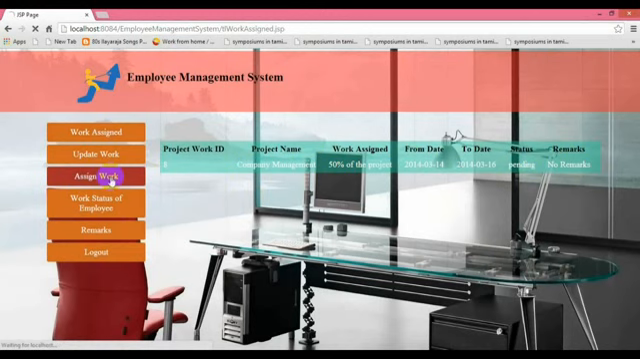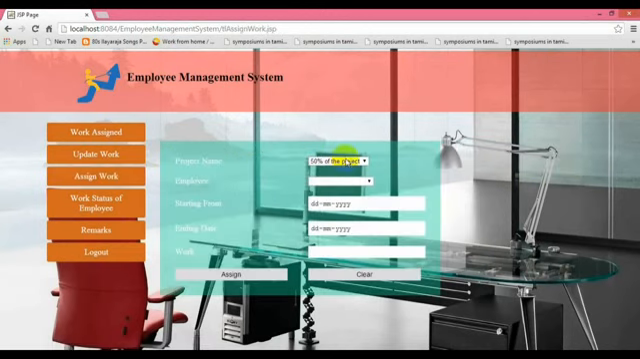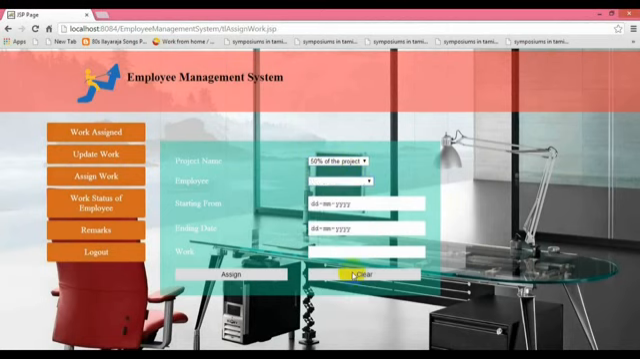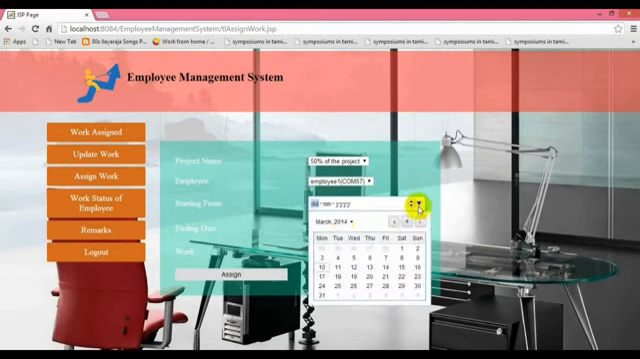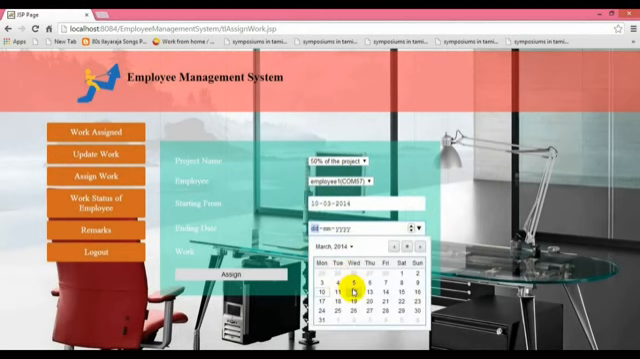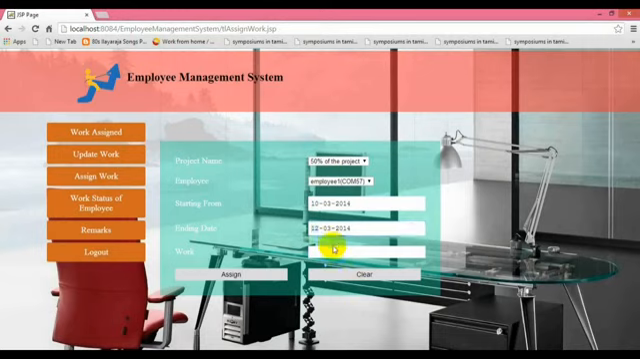We have the project name, work assigning from date to the end date. So the team leader can assign the work for the employee by using the project name and selecting the employee, and the starting date and the ending date, and we can give their report for the work. It may be 50% or 100% or 25%. We are giving the remark for the project, whatever they completed. Till now, so assigning.